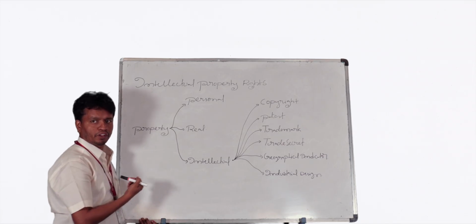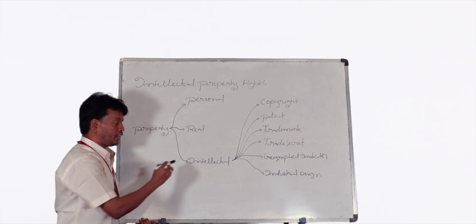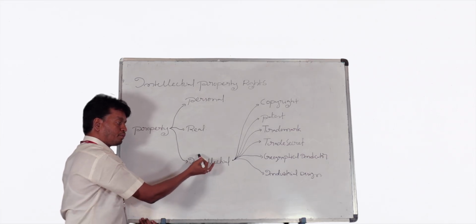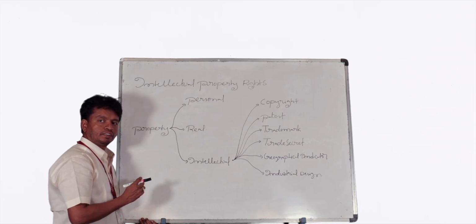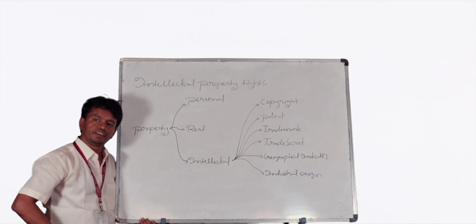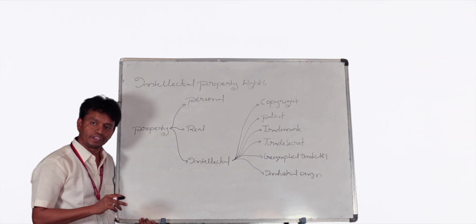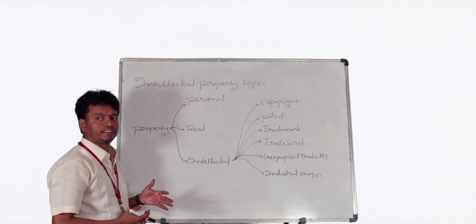Because that property belongs to me. So that is why intellectual property is always a legal property which arises from your talent. That means whatever knowledge I have created, whatever knowledge I have verified, it completely, 100%, belongs to me only. Let us see how many types of intellectual property rights there are.